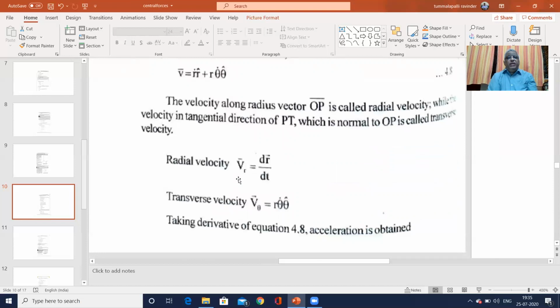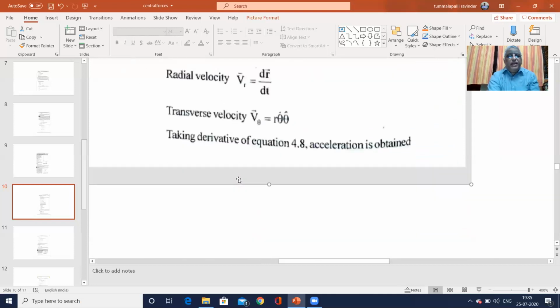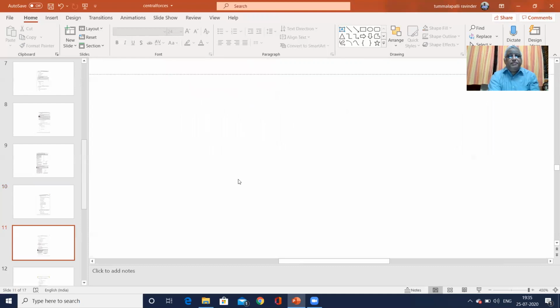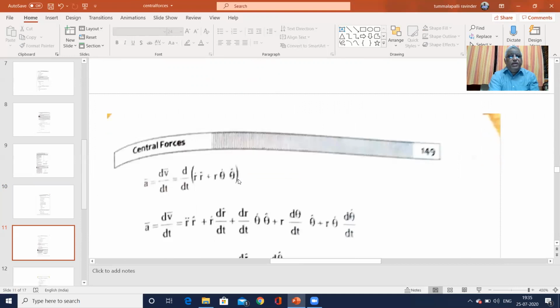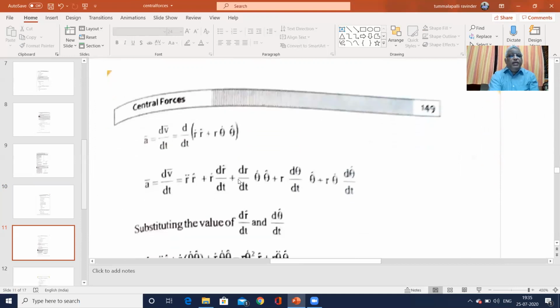Transverse velocity is v theta, equal to r theta dot, in the theta cap direction. Taking the derivative of the above equation, acceleration is obtained. Acceleration a is equal to dv by dt. The velocity v is nothing but r dot r cap plus r theta dot theta cap.